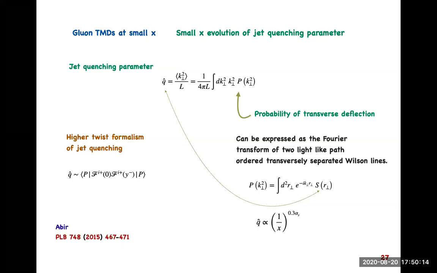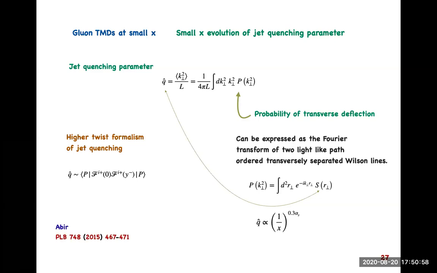Okay, so this is something I was doing a few years back. Until a few years ago, there were these phenomenological efforts to extract values for the jet quenching parameter for various central heavy ion collisions, done at various energies, for the prevailing energy loss models. So we have implemented some idea of transverse deflection, etc. We tried to get the small x evolution of the jet quenching parameter, and for that we use the machinery of small x.